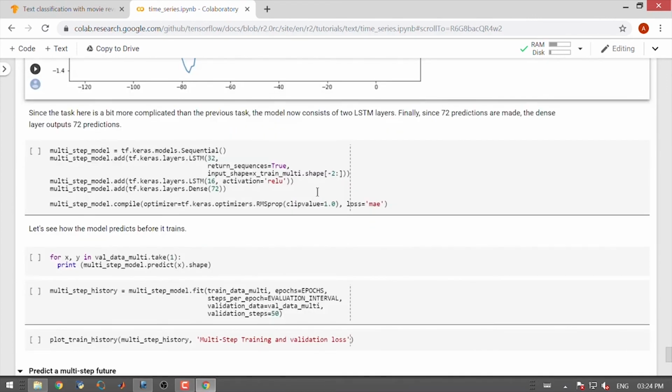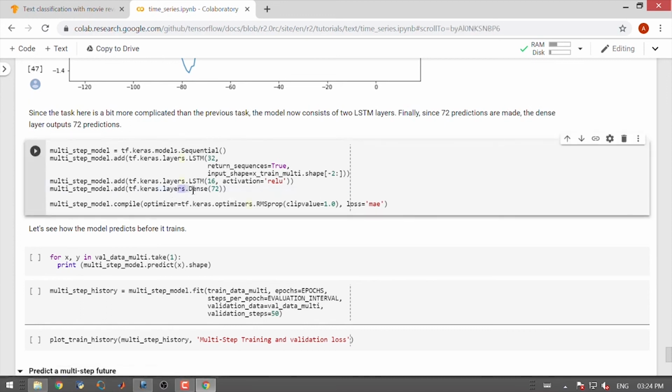Since this task is a bit more complicated than the previous task, we will use 2 LSTM layers. Finally, the 72 predictions are made using a dense layer that outputs 72 predictions.